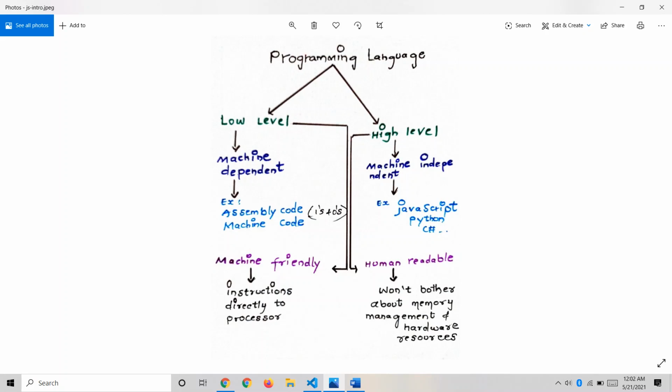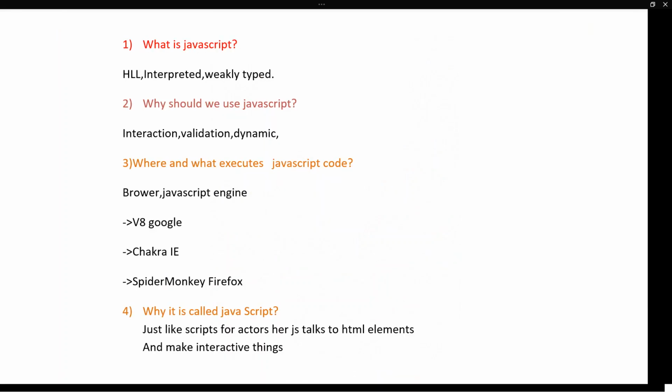Okay, this is all about programming languages in general. Just in case if you don't have an idea about this, I have explained, and you can leave it if you already know this. And let's go back to our main concept, which is JavaScript. So friends, first question is what is JavaScript? So my first definition is JavaScript is high level programming language, and by now we all know what is meant by high level programming language.